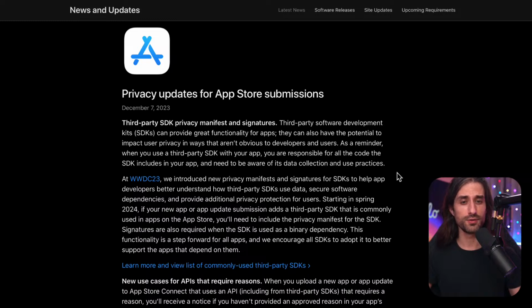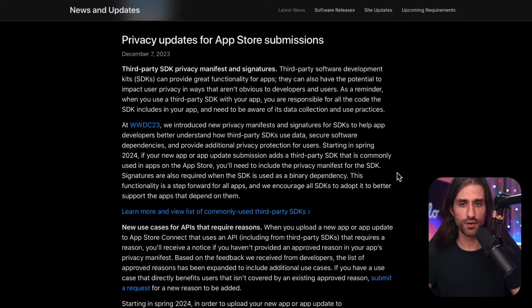And I remember the DevRel at Apple pushing this message that you don't know what third-party SDKs do, and they might be a bigger threat to an app than whatever a malicious user could ever do. So it's a message they've been pushing for quite some time.